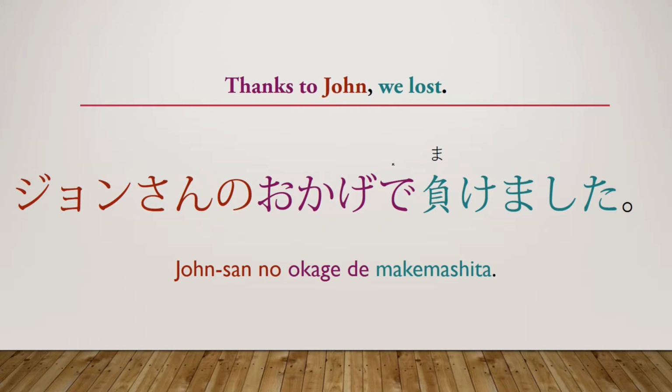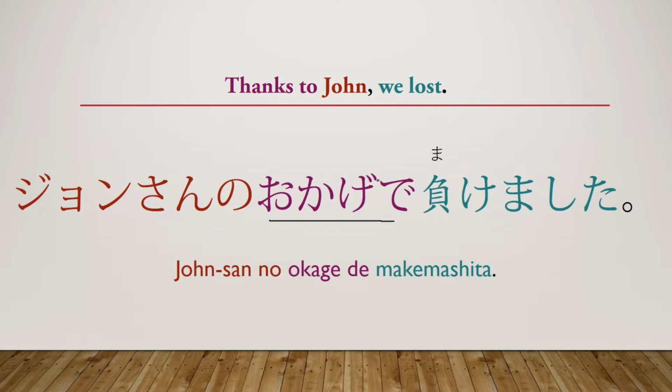Our next example is, thanks to John, we lost. Now, the first thing you're probably thinking is, didn't we just learn that we should use seide here if we want to say that it is a negative connotation? Yes, we should. However, I wanted to highlight something very specific here with this grammar structure. I wanted to highlight that okage de can also be used in a negative sense. However, it's used in a sarcastic negative sense, very much like it's used in English, where you'd say like, thanks to John, we lost.